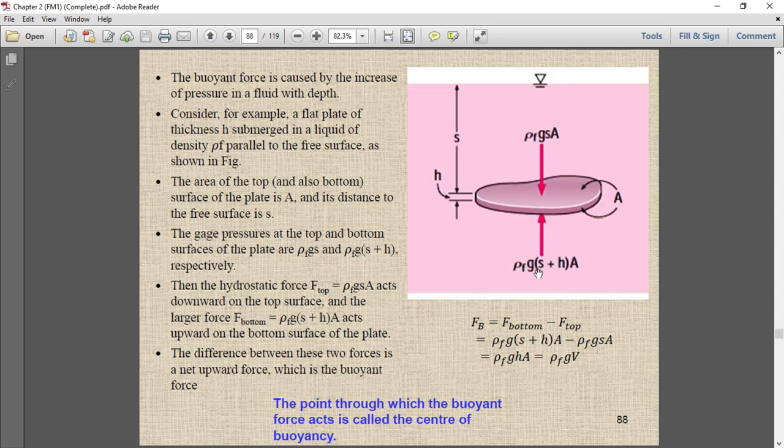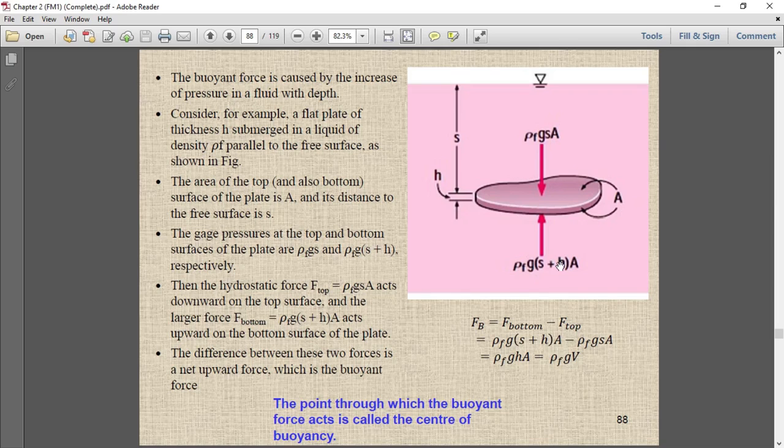you will end up with the pressure force. Respectively, the hydrostatic force at the top equals this, because if you multiply the pressure with the area, the pressure becomes the pressure force, and the same for the pressure force at the bottom. So what is the buoyancy force? The buoyancy force is the difference of the pressure force at the top and at the bottom. So take the difference, bottom minus top.